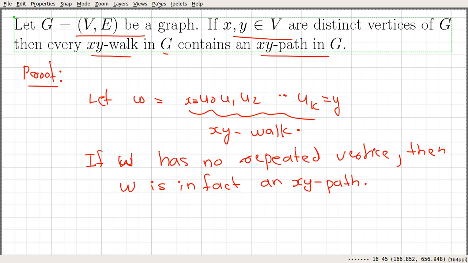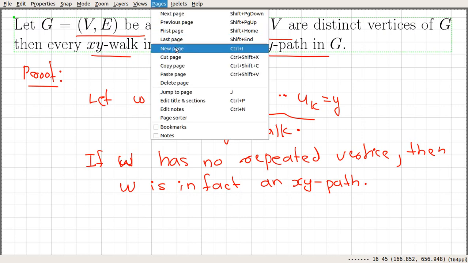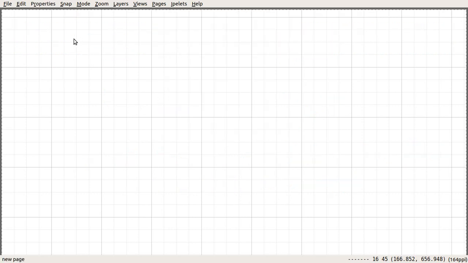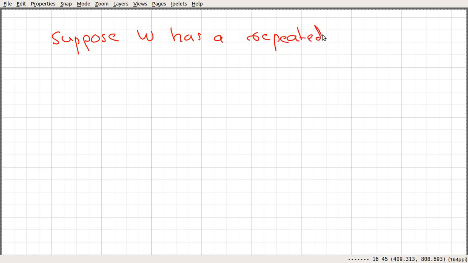Let me move to a new page here, and suppose that is not the case. Suppose W has a repeated vertex, and suppose that the repeated one occurs at say the ith index and say the jth index.